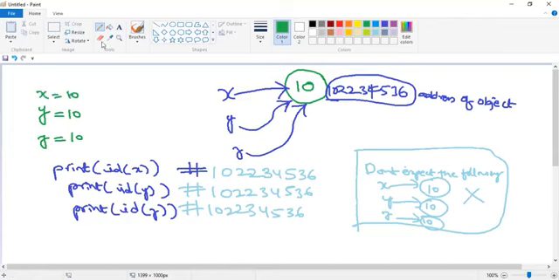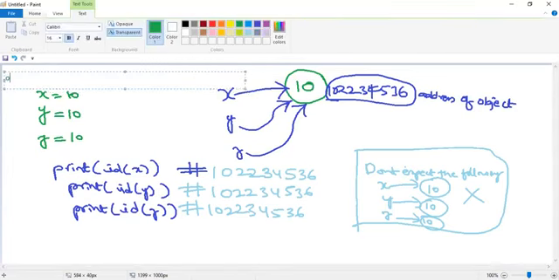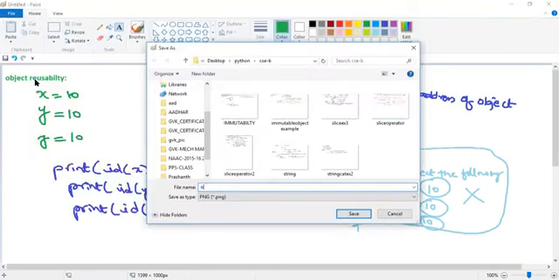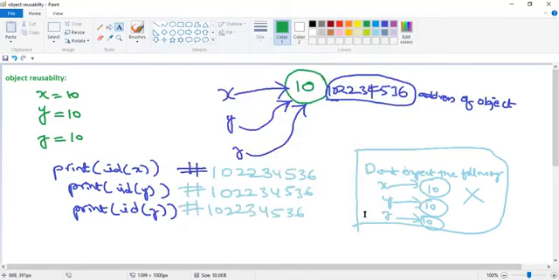It's equal to 10. So what's the concept, guys? This particular example is showing about what? What is it speaking about? Object reusability. Concept clear? Yes, sir. Okay, save the object reusability. Is it clear?